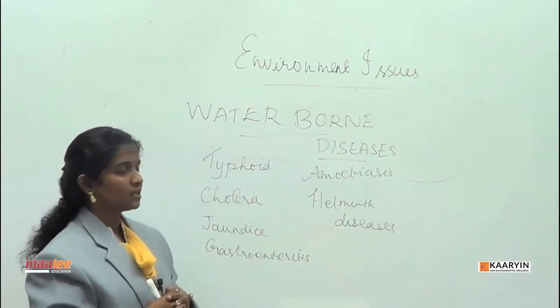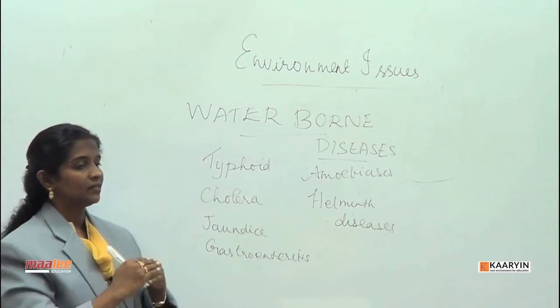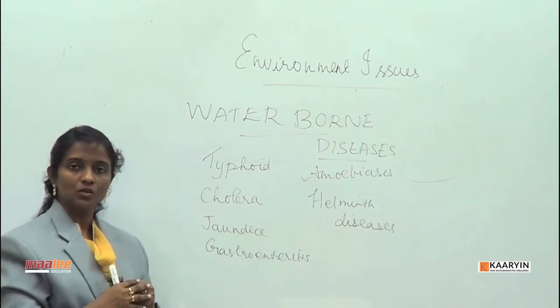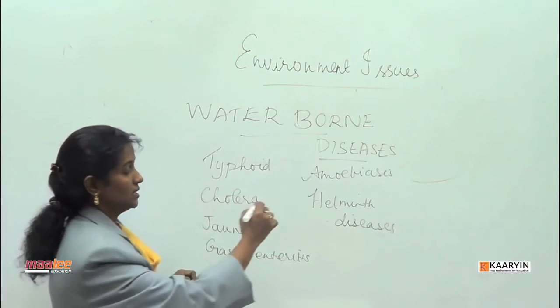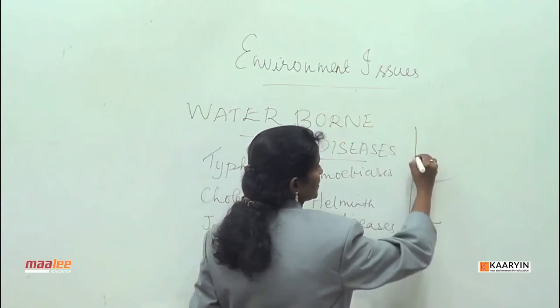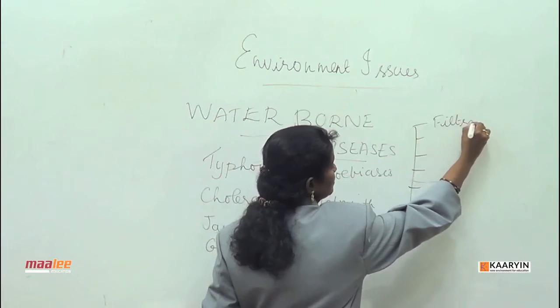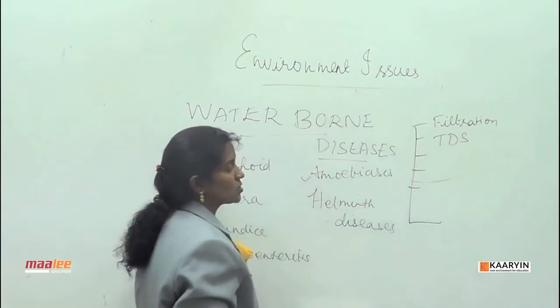Packaged water undergoes nearly 7 levels of treatment. First they filter it, then sedimentation, that is TDS removal, total dissolved solids removal.